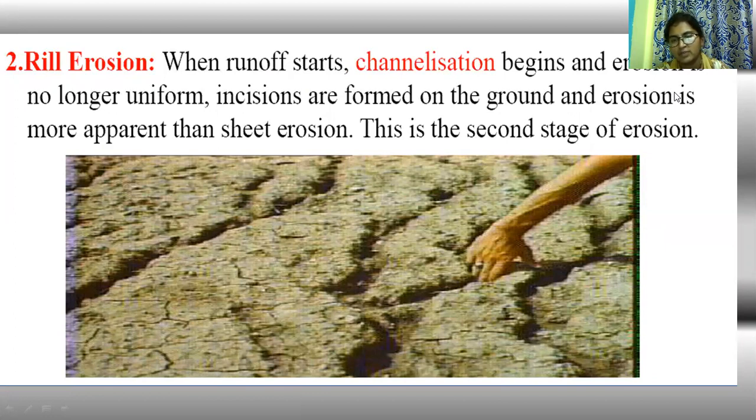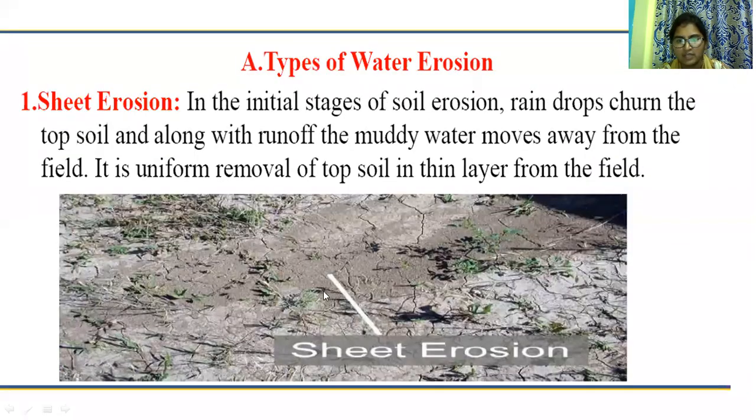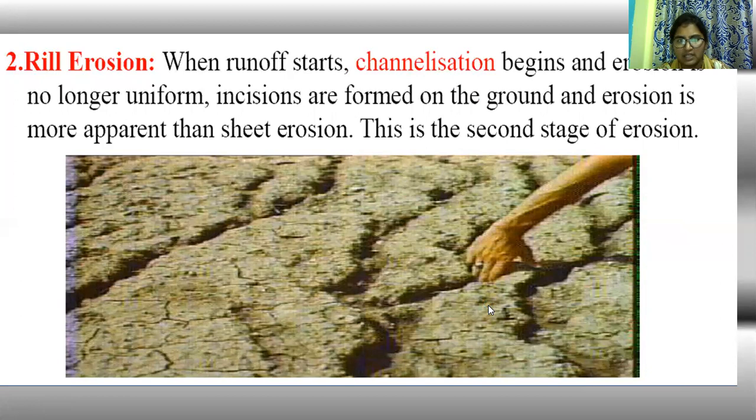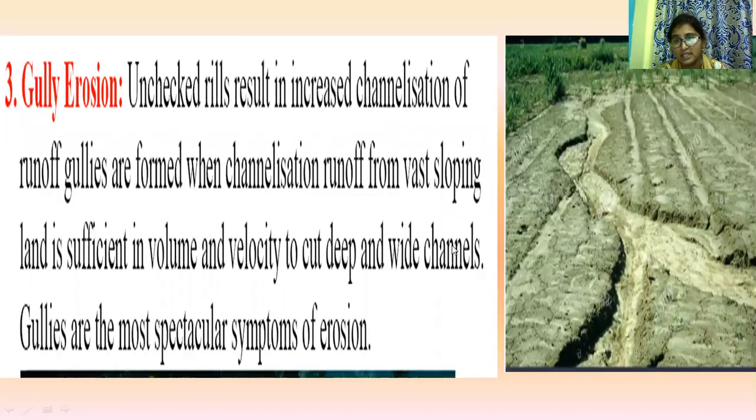In the first stage, the top layer is eroded. With continuous runoff, cracks and narrow channels will be formed. So channelization begins and erosion is no longer uniform, and this is the second type of erosion. These cracks are formed on the ground surface, and the top thin layer is eroded. And gully erosion, we have already discussed how gullies are formed.